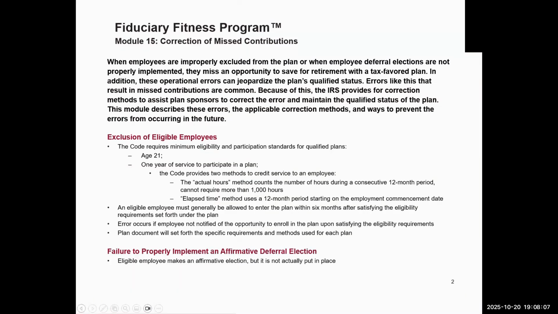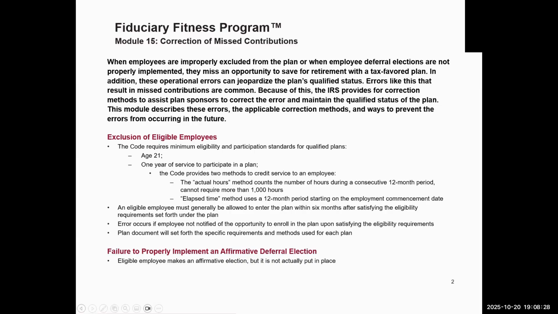When employees are improperly excluded from the plan, or when employee deferral elections are not properly implemented, they miss an opportunity to save for retirement with a tax-favored plan. In addition, these operational errors can jeopardize the plan's qualified status. Errors like this that result in missed contributions are common.